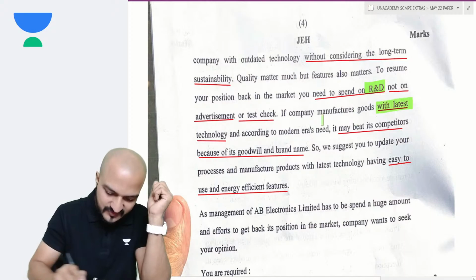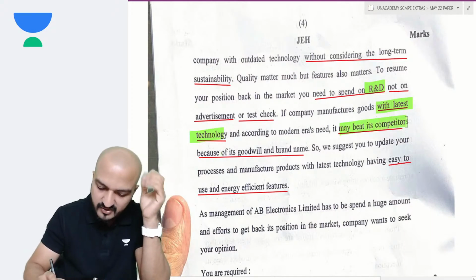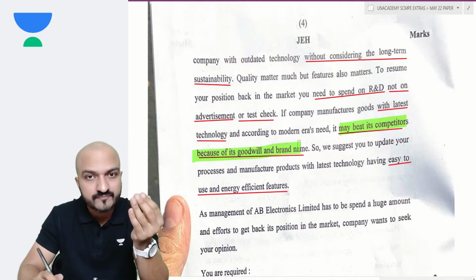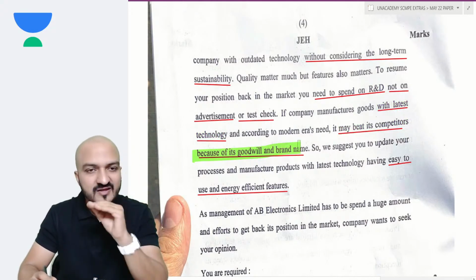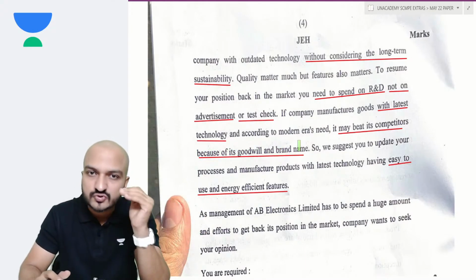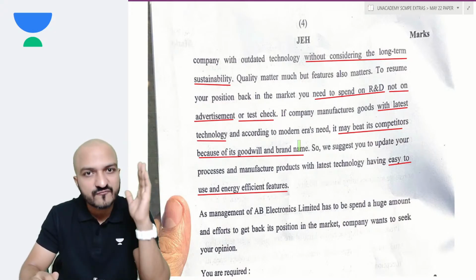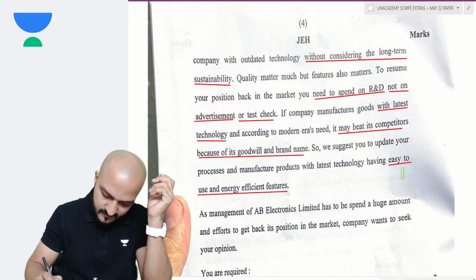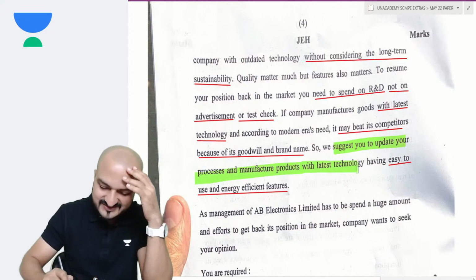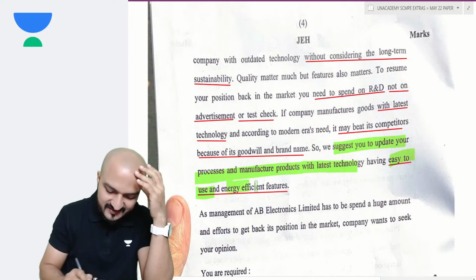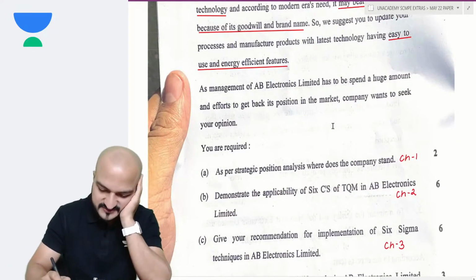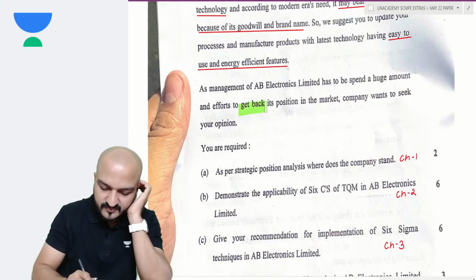If the company manufactures with the latest technology, then it may be able to beat the competitors, because your goodwill and brand name are already very good. Now, if your very reputed brand comes up with those advanced features that customers want, then customers will definitely buy from your company. So we suggest you to update your process and manufacture products with the latest technology, having easy to use and energy efficient features.